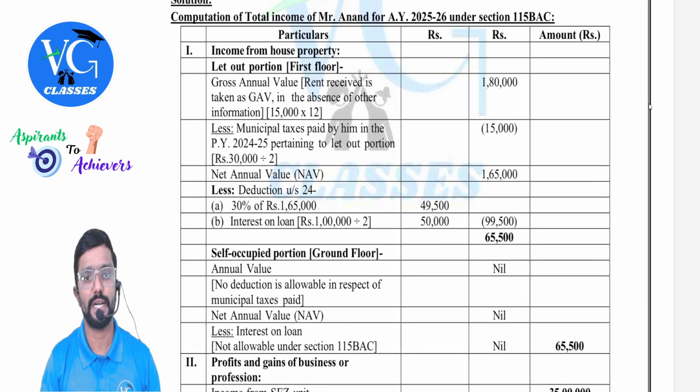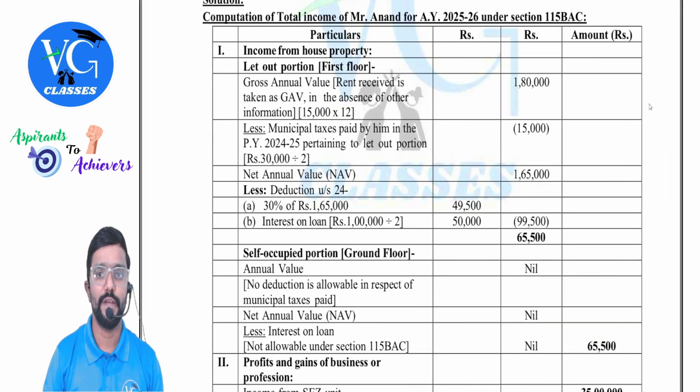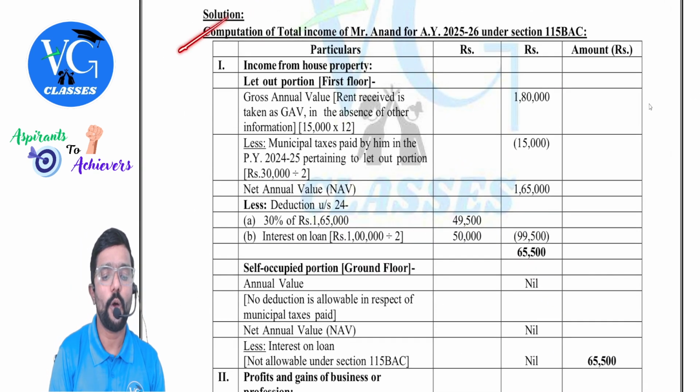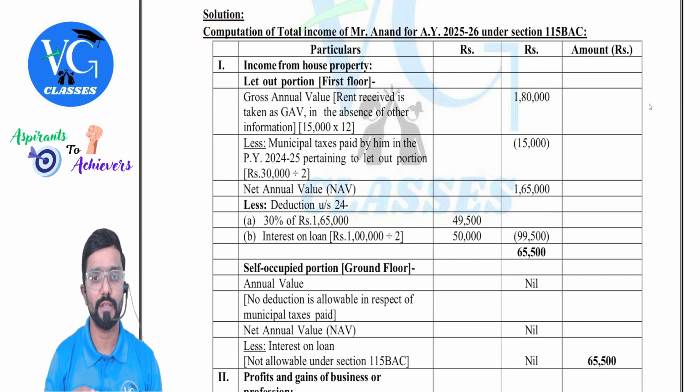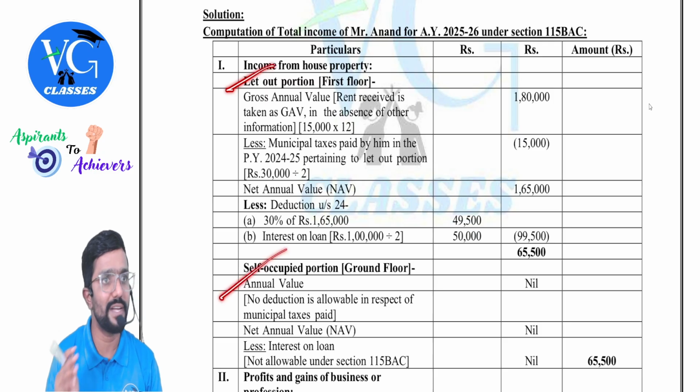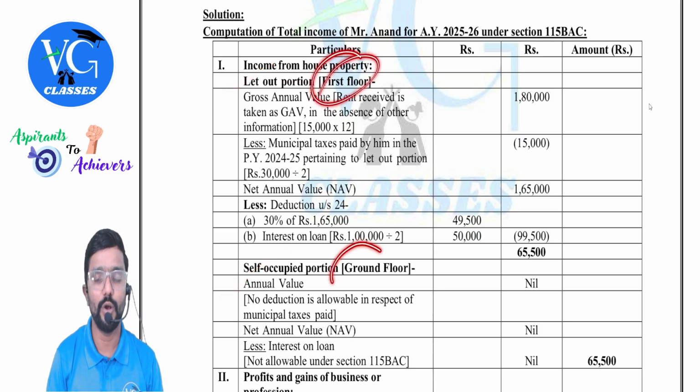Okay, guys. Chalo, we'll start solving. First, we are doing it under default scheme. Computation of total income of Mr. Anand for assessment year 25-26 under section 115BAC. Okay. Income from house property first. There you have to calculate separately. Don't merge both. First floor, ground floor.